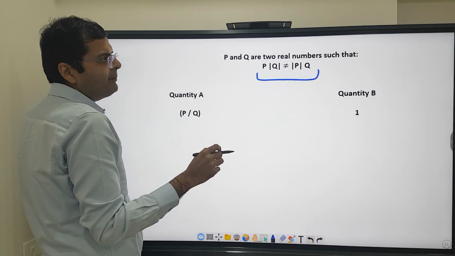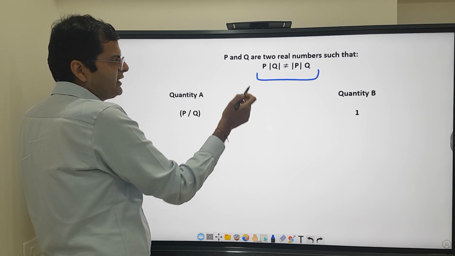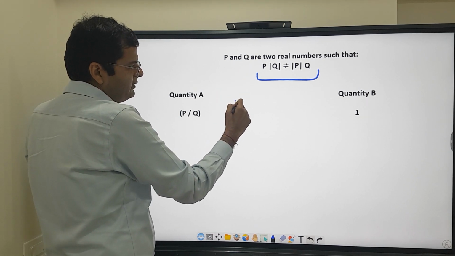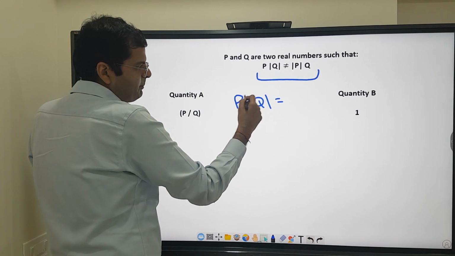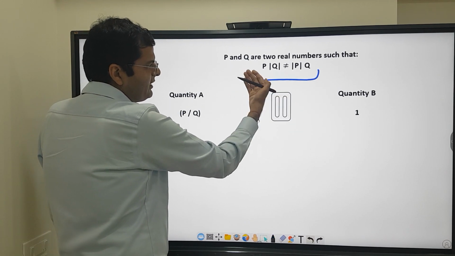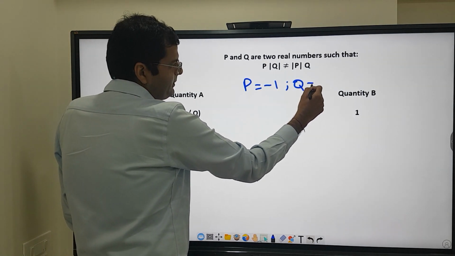Okay. Now what happens if both are negative? Let us assume P is negative as well as Q is negative. The best way is to take some negative numbers. So assume P is equal to minus 1, Q is minus 2.